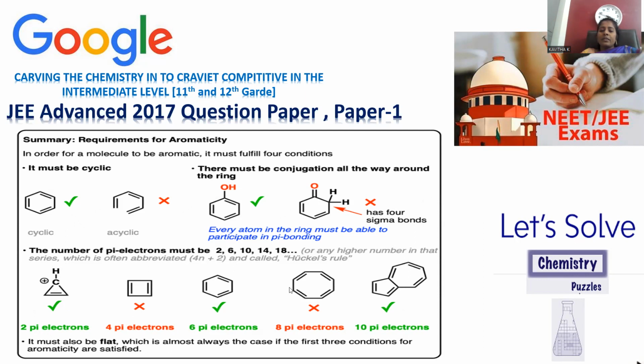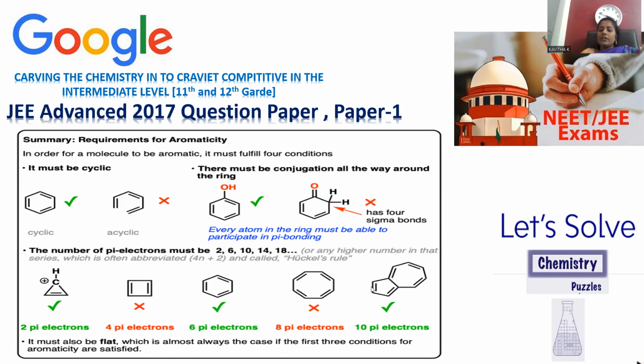Put a tick mark. Move on to another compound having 4 pi bonds and 8 pi electrons. 8 electrons are not part of aromaticity, so cancel it out. And move on to another where you can notice a fused one. It is a bicyclic ring system where a 7-membered and a 5-membered ring are fused together, and all pi bonds are in conjugation.